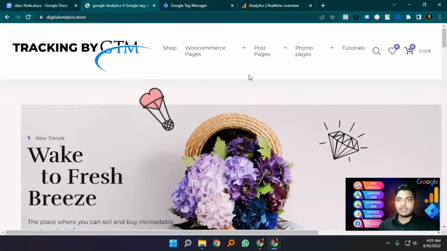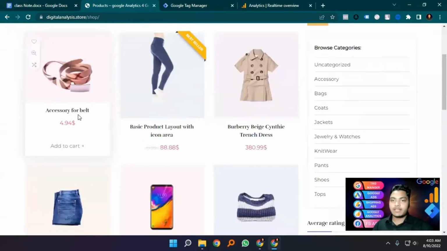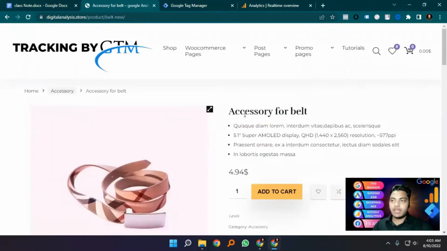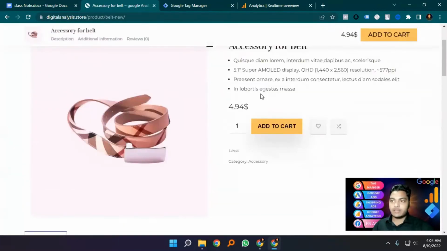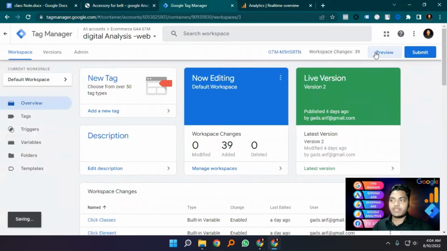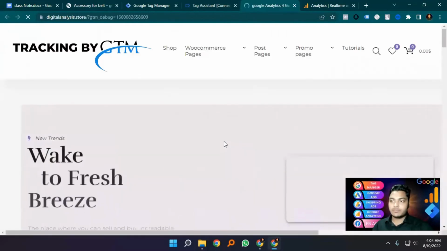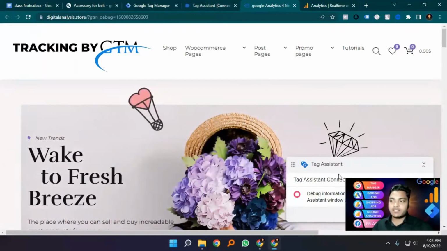So you already set up Google Analytics and Google Tag Manager on this website. Now I'm going to the shop page and click this product, and now we can track this product, price, currency, but we did not track add to cart button. I'm going to the preview on Google Tag Manager, connect. So Google Tag Assistant successfully connected.